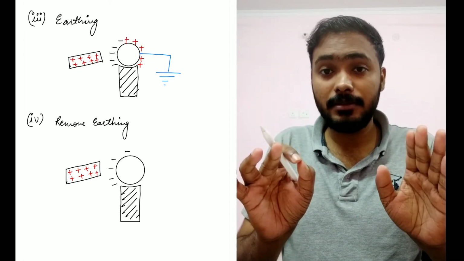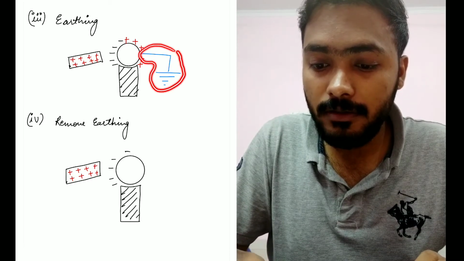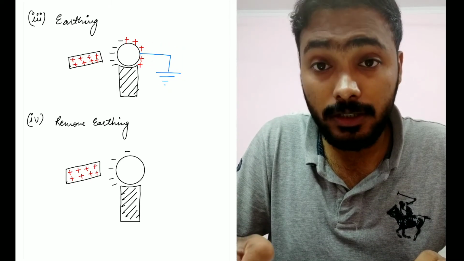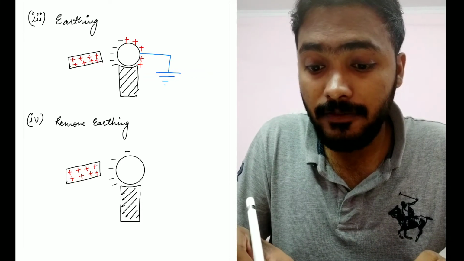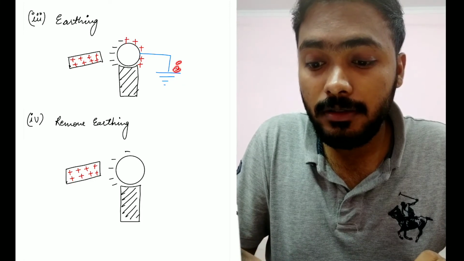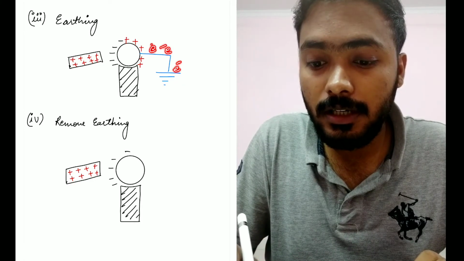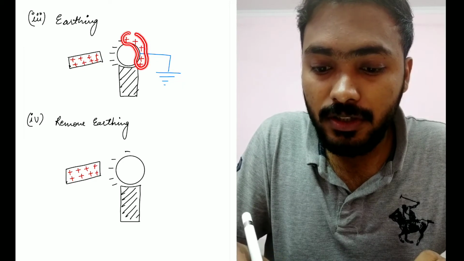But what I am doing here is earthing. This is the symbol of earthing. That means you have connected one wire to the earth, right? As I have explained, earth is an infinite source of electrons, right? So what is going to happen? The electrons from the earth will come to the wire, and it will neutralize this positively charged particle.